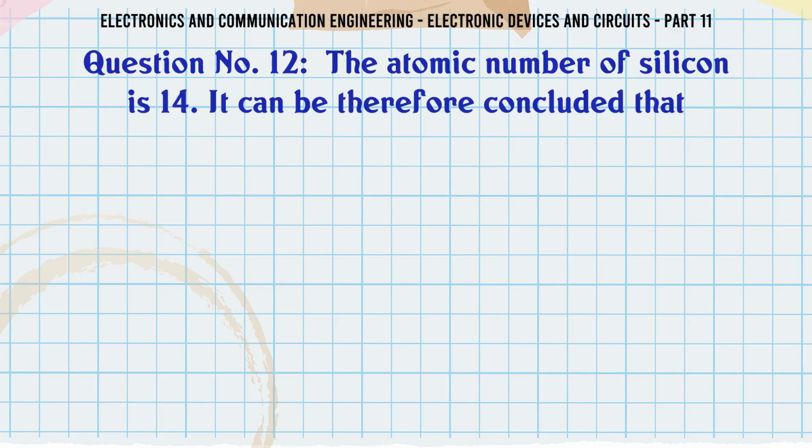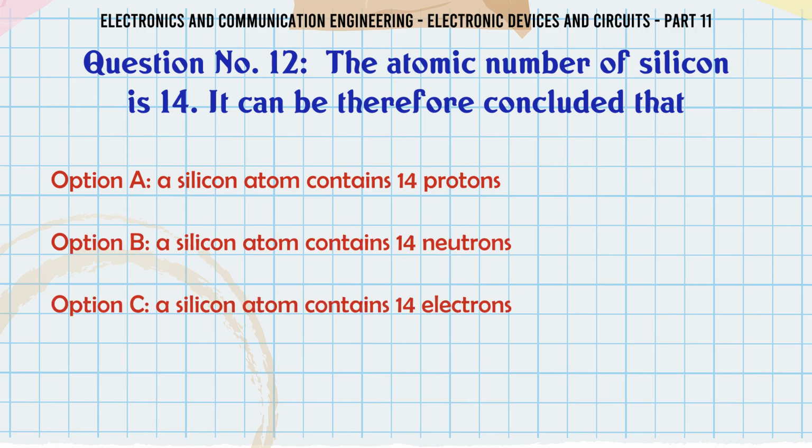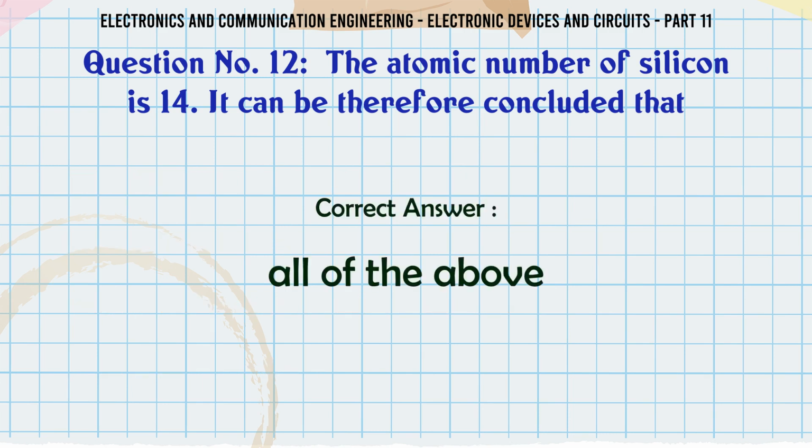The atomic number of silicon is 14. It can therefore be concluded that: a. A silicon atom contains 14 protons, b. A silicon atom contains 14 neutrons, c. A silicon atom contains 14 electrons, d. All of the above. The correct answer is all of the above.